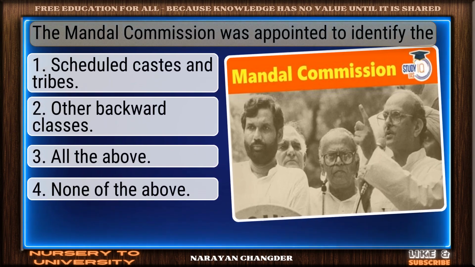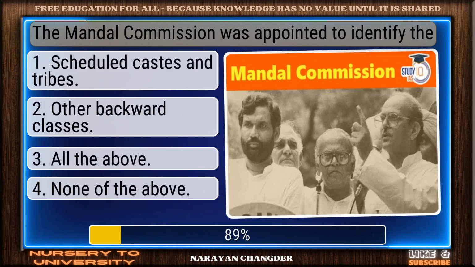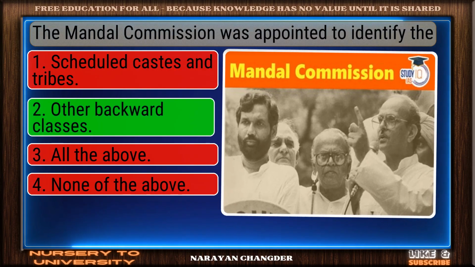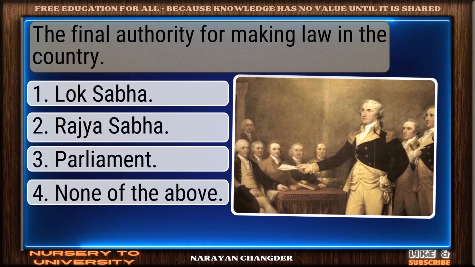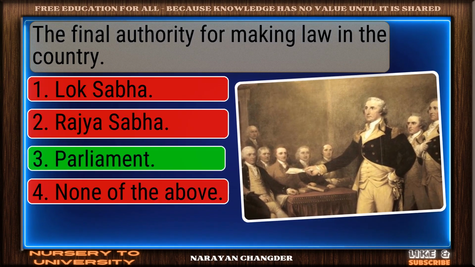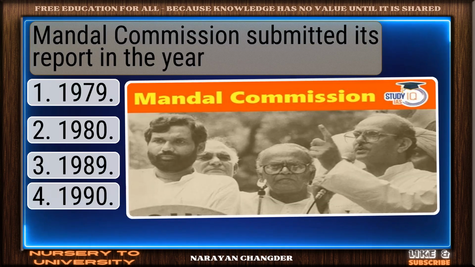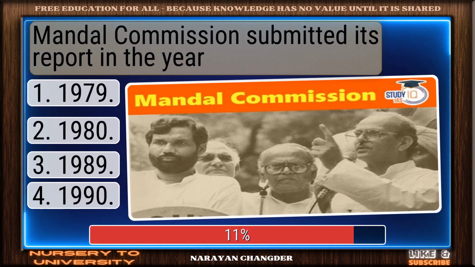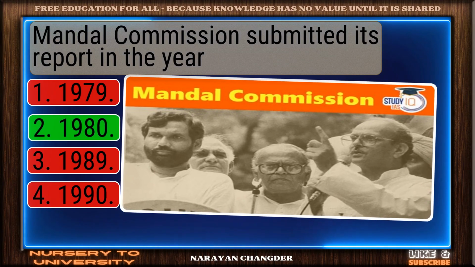Question number 114. The Mandal Commission was appointed to identify the. Smart pick. Other backward classes is the correct choice. Question number 115. The final authority for making law in the country. Clear logic. Your choice, Parliament, is sound and 100% true. Question number 116. Mandal Commission submitted its report in the year. Well reasoned. 1980 is the correct choice.